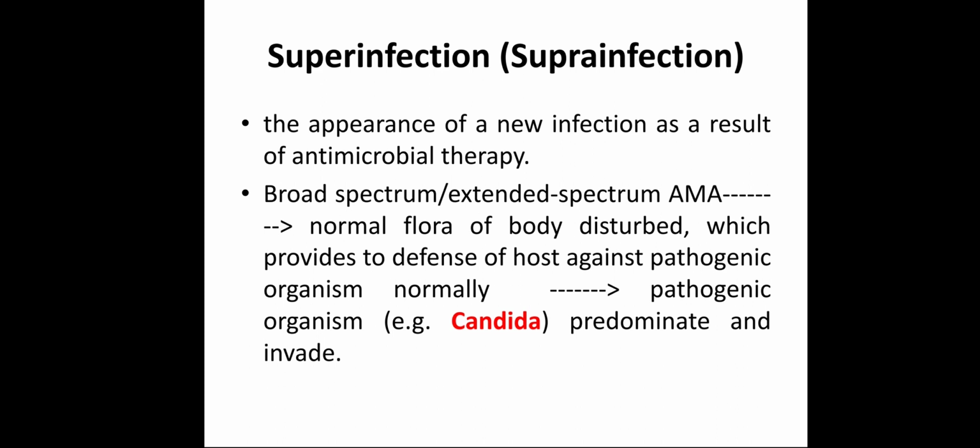Like Candida. The growth of Candida is inhibited by non-pathogenic microbes in our body. So when the non-pathogenic bacteria are inhibited, pathogenic microbes like fungus predominate, and they invade and cause an infection, and this infection is called supra-infection.